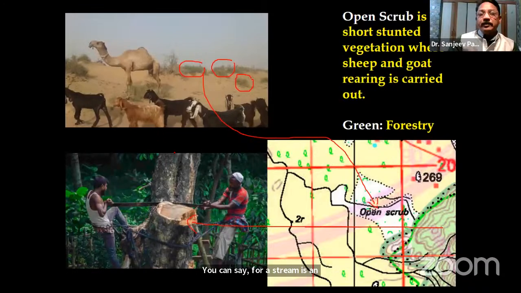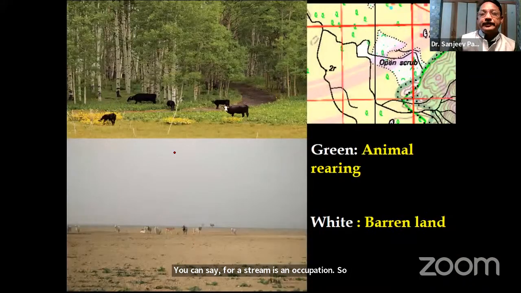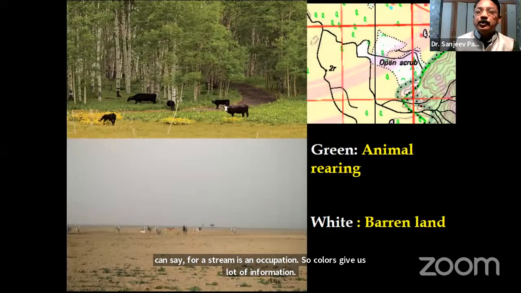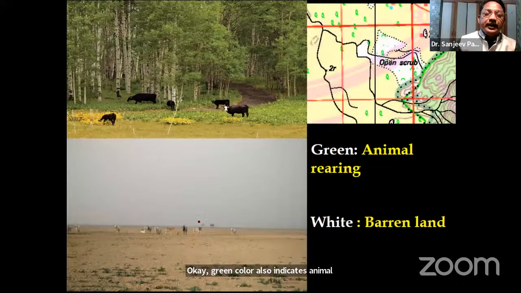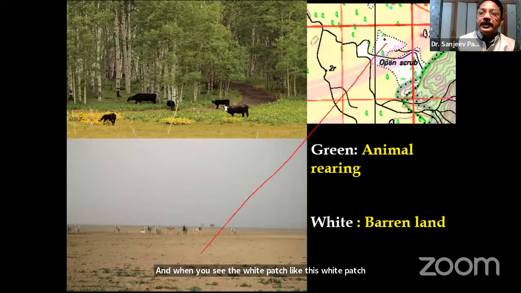So colors give us a lot of information. Green color also indicates animal rearing. Animal rearing is carried out. And when you see a white patch, like this white patch over here, then it is barren land, the land where nothing can be cultivated.